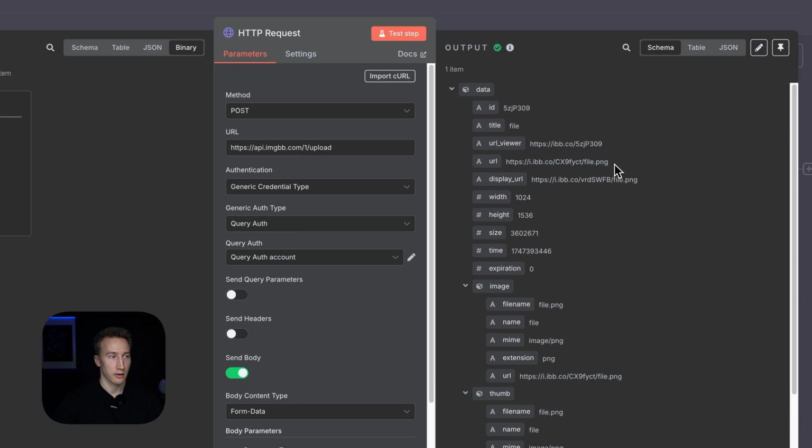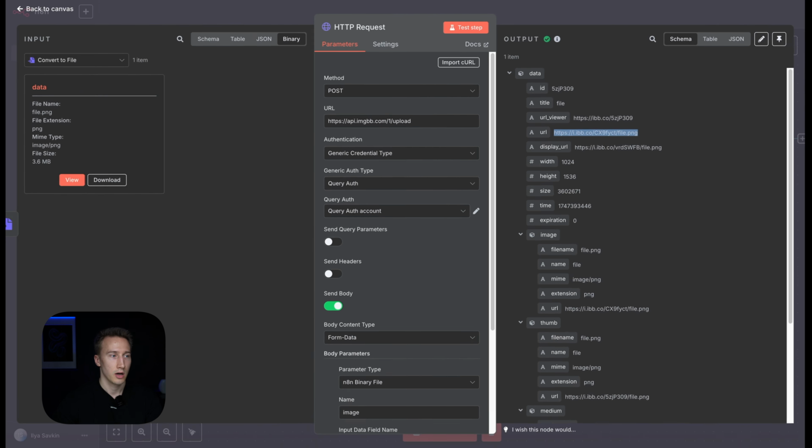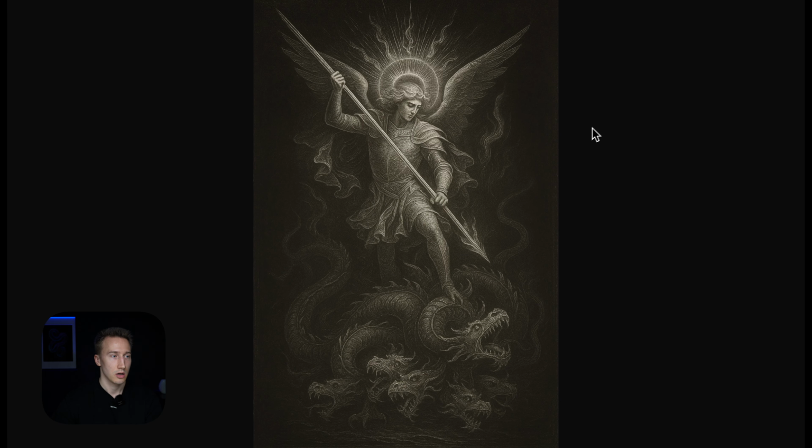Okay, so we didn't get an error. It succeeded. That's really good. We got a bunch of info here, and also we got the URL. You can copy this URL and then paste it in a new tab of the browser to see if it actually succeeded. And it succeeded. Nice. So we created an image, converted it to a file and uploaded it to the imgbb web service. So now we have the link to access the image, and we can move to part 2, animate this image.